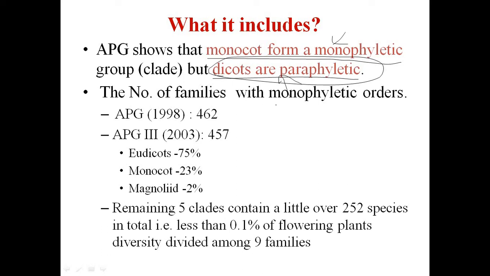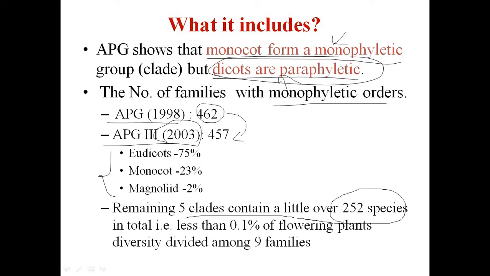And here the number of families with monophyletic orders as per APG 1998 is 462, and as per the third system, APG 2003, the families were reduced to 457, and they are again classified into three parts: eudicots, which comprise 75% of plants, then monocots with 23%, and magnoliids with only 2%, and the remaining 5 clades contain a little over 250 species in total.